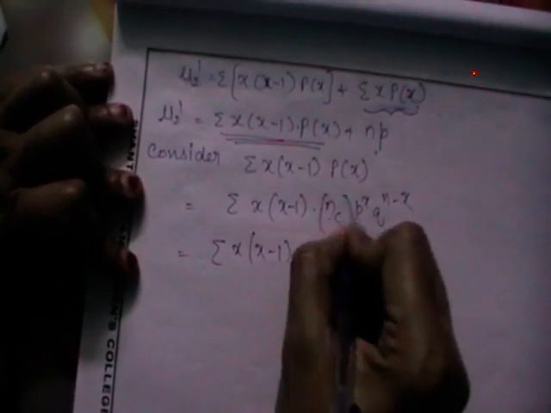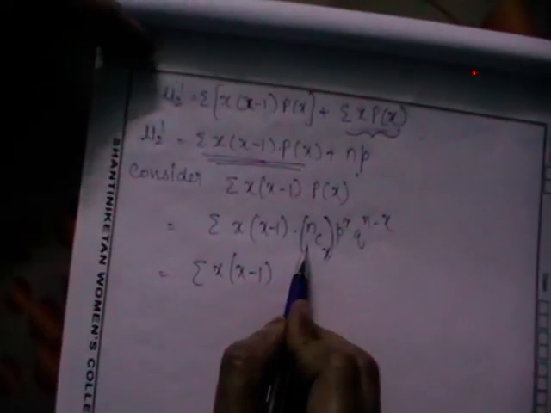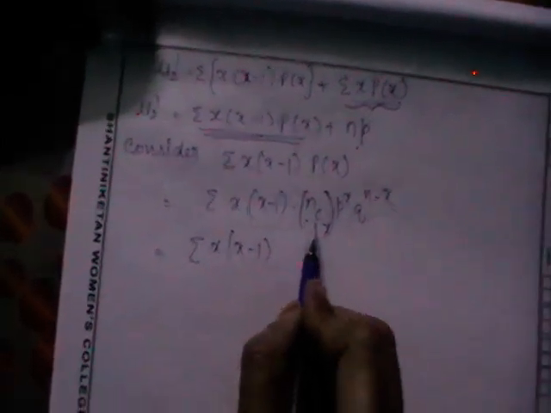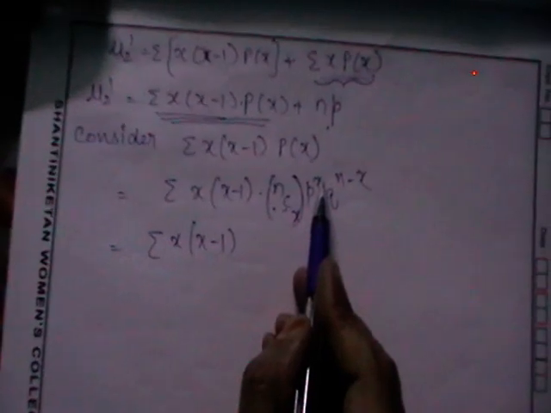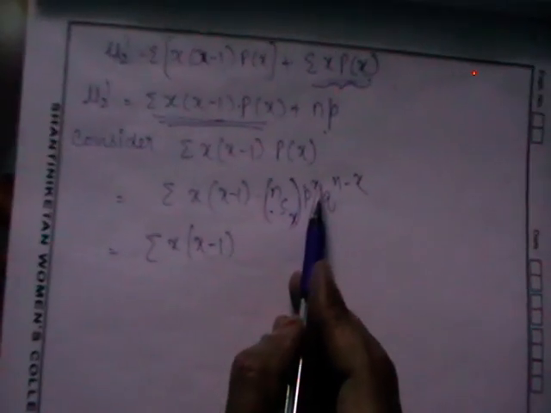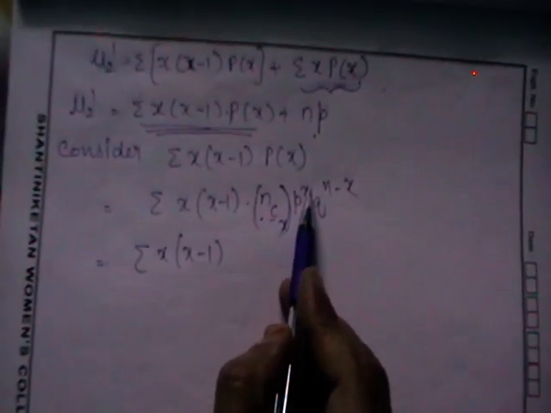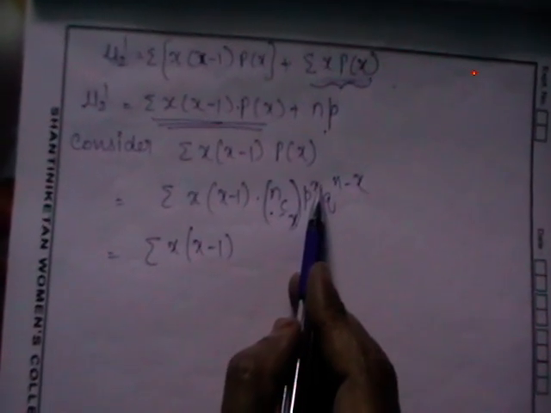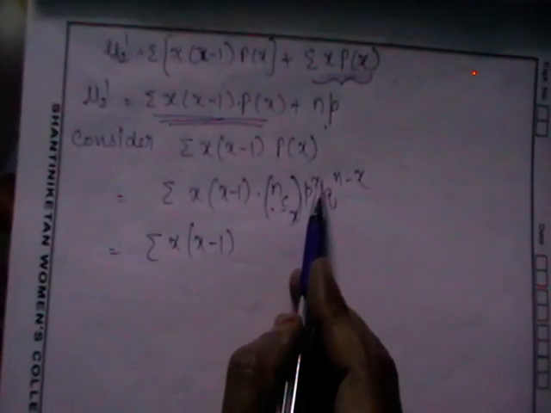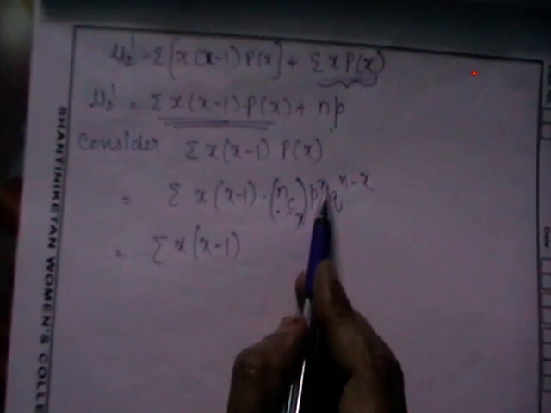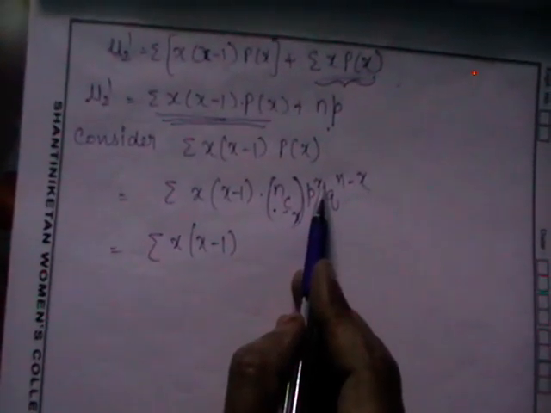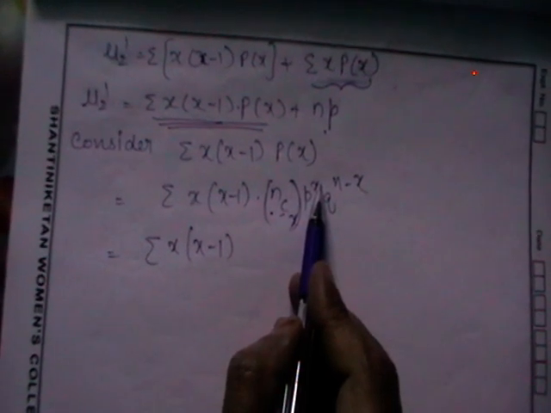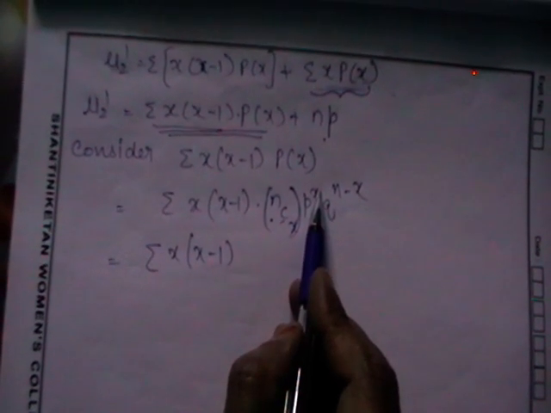First you should expand this by using the formula nCr. Then after expanding this, you should add and subtract in the powers. While doing mean, we have added and subtracted 1 in the powers. While doing mu2 dash, you should add plus 2 minus 2 in the powers. While doing mu3 dash, you should add and subtract 3. And for fourth moment, you should add plus 4 and minus 4.